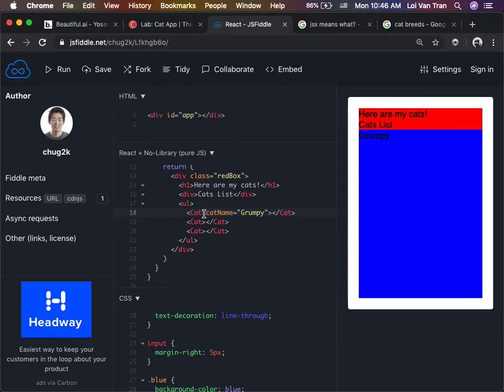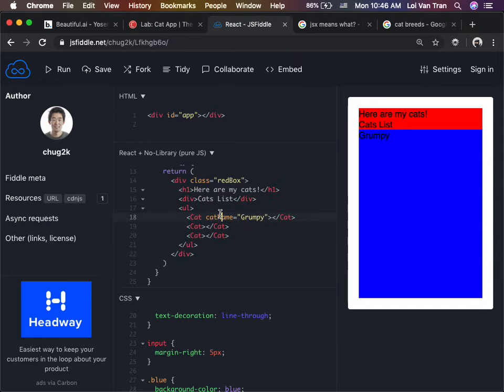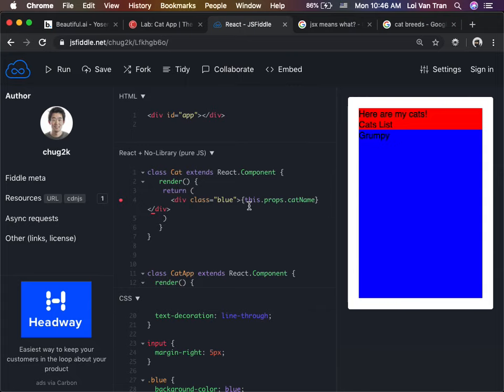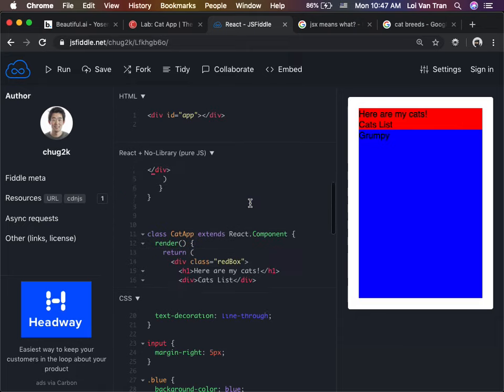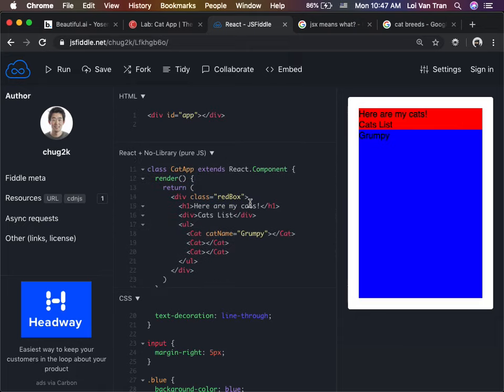On line 18, we render our cat component. We pass it a property called cat name. When this property is passed to our cat component, it's inside of this right here. This has to be memorized, guys. This.props, okay? It's always inside of there when we pass it as a property. So it's always this.props, because it knows you're referring to cat.